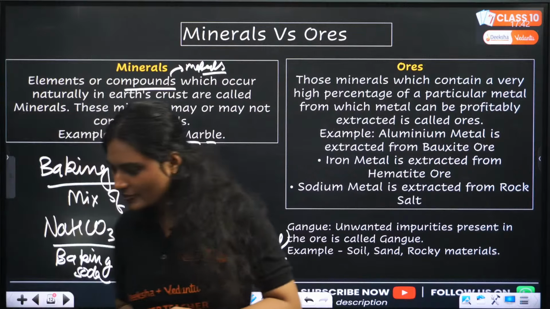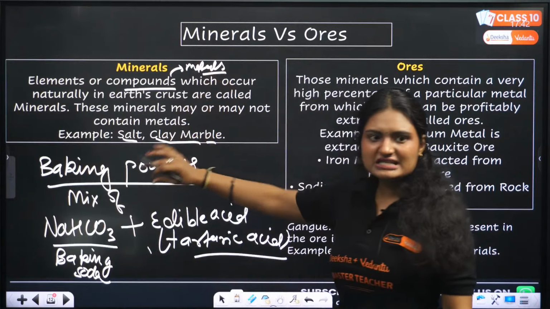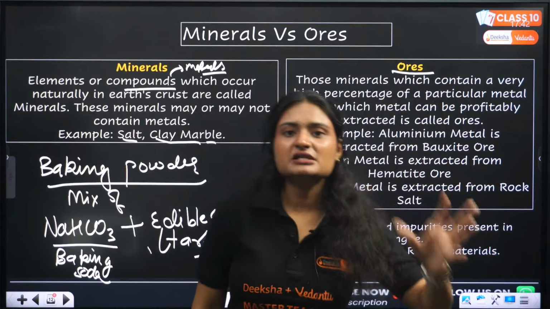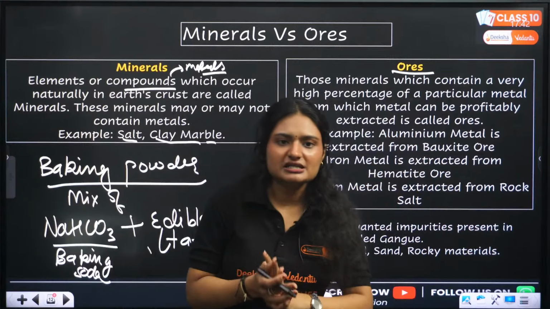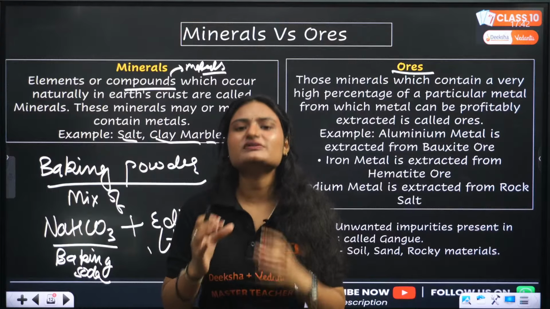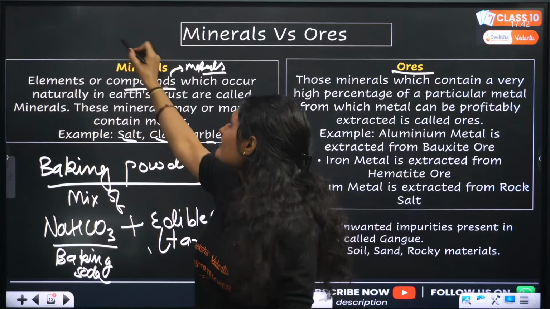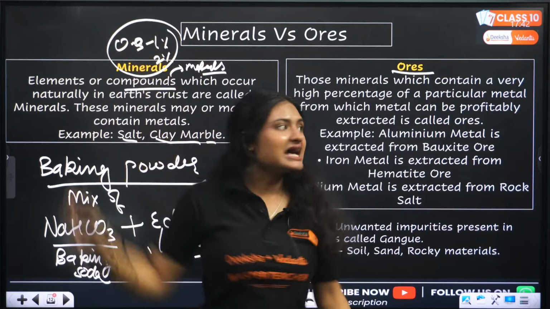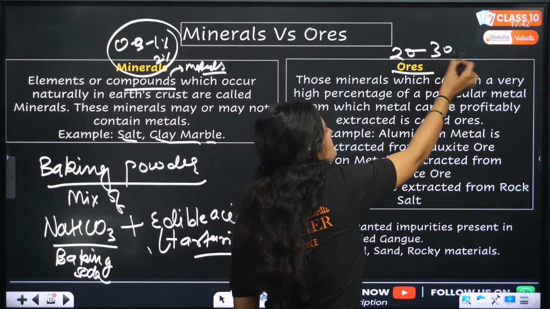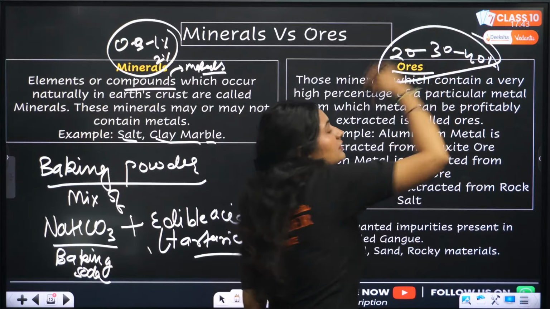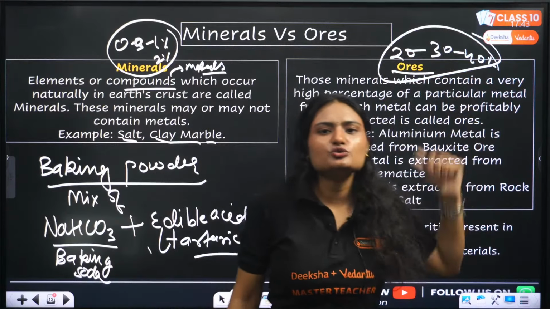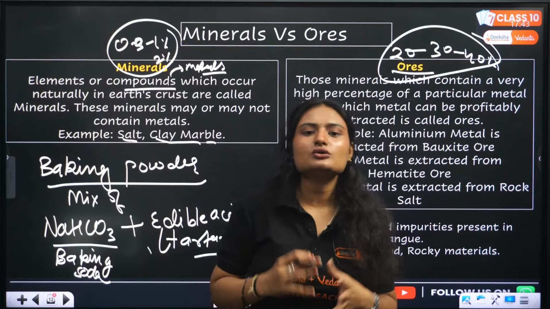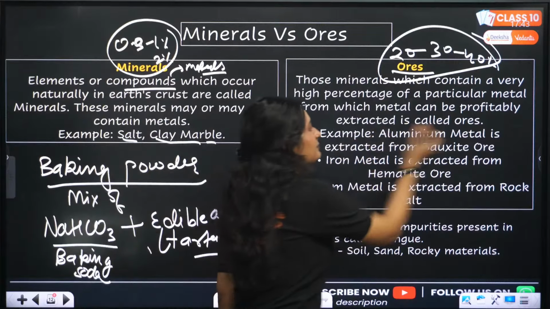These are minerals. For example, salt, clay, marble, they are minerals. Ores, what are ores? Ores are minerals from which a metal can be extracted. Why? Because they have a high percentage of that metal. Minerals have around 0.5 to 1 or 2% of metal, and ores have around 20, 30, 40% metal in that particular compound, okay? If this much amount is there, you can extract it using an industrial process. We can extract the metal from them, okay? That is called ores, from which metals can be extracted profitably and conveniently.